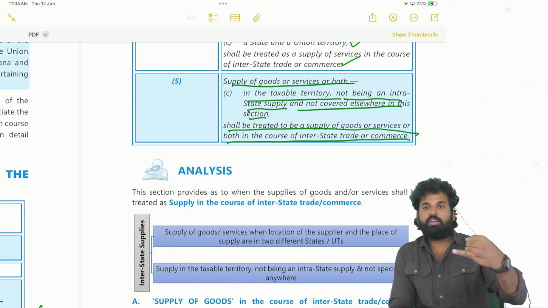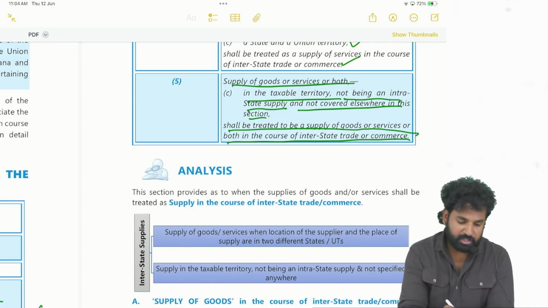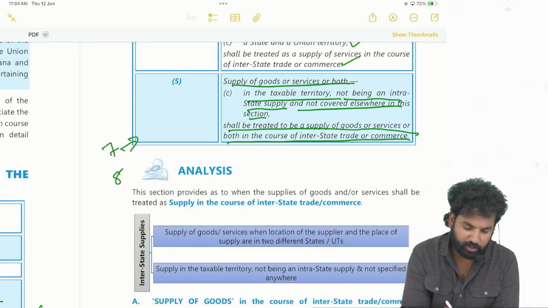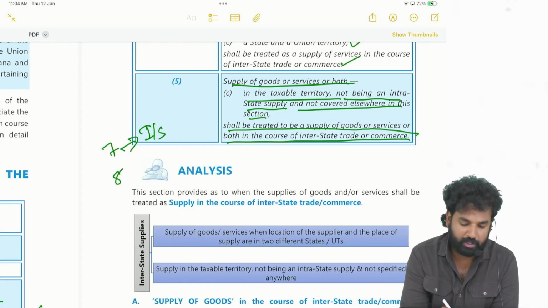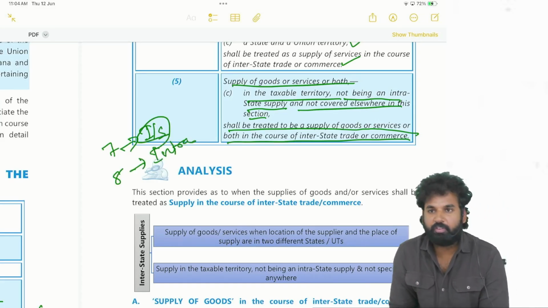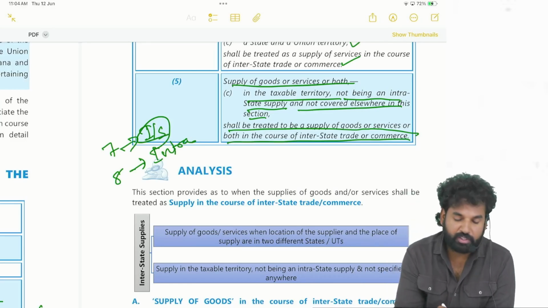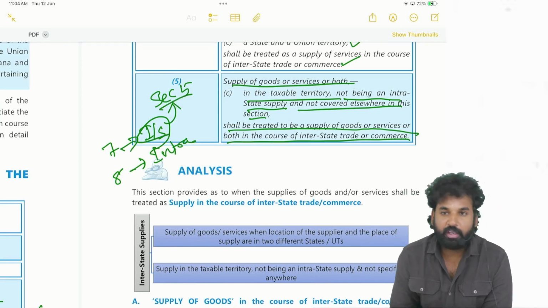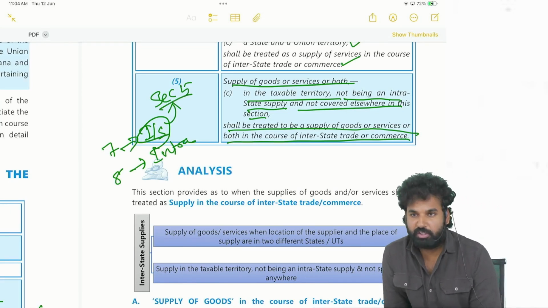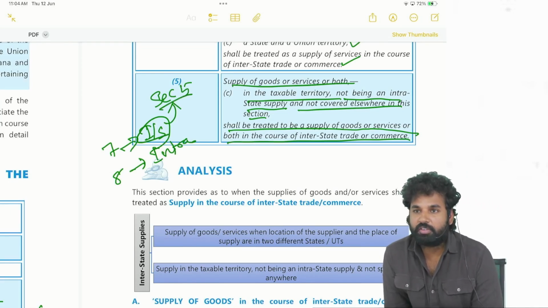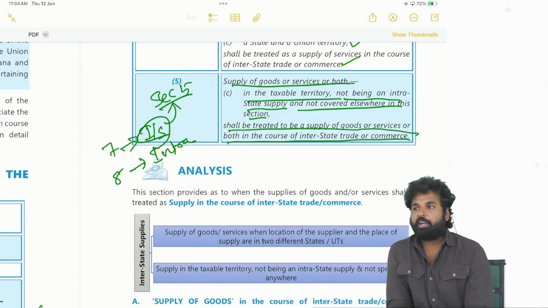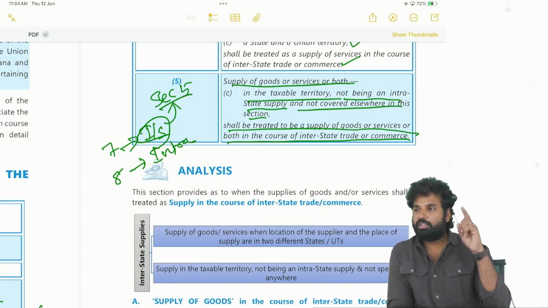So sections 7 and 8 we have seen. Section 7 is talking about interstate supply, section 8 is talking about intrastate supply. If it is interstate supply, we will levy IGST. Where is it telling like that? Section 5. Section 5 says if it is an interstate transaction, then there shall be levied a tax called integrated goods and services tax. That provision is there in section 5.